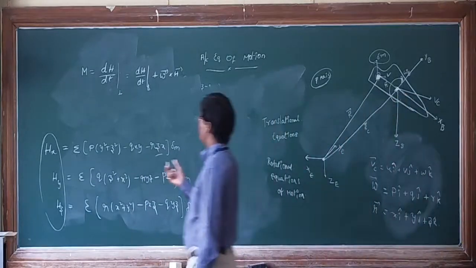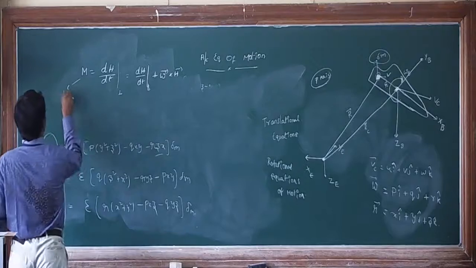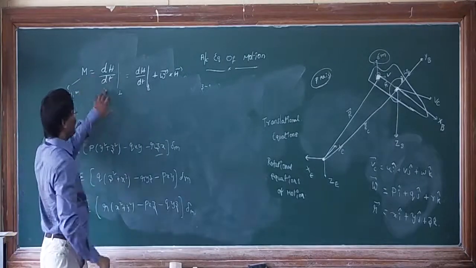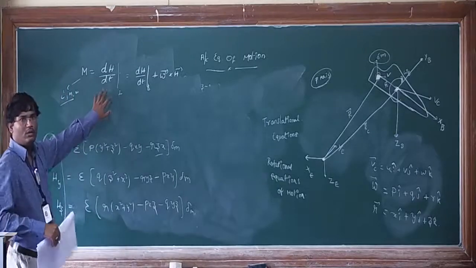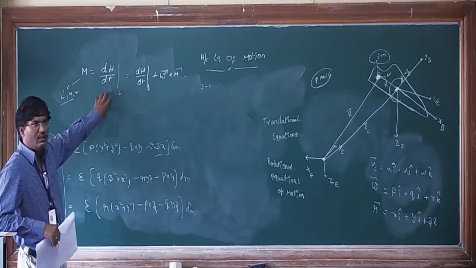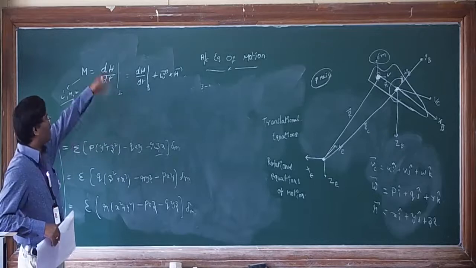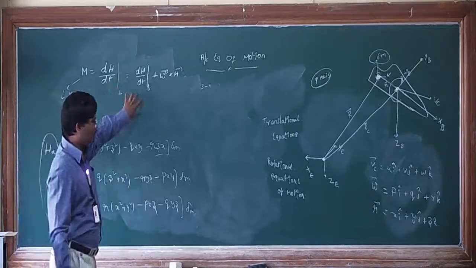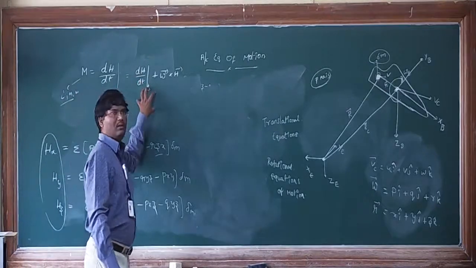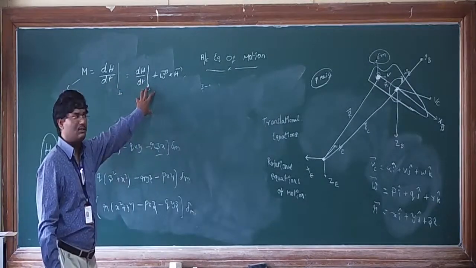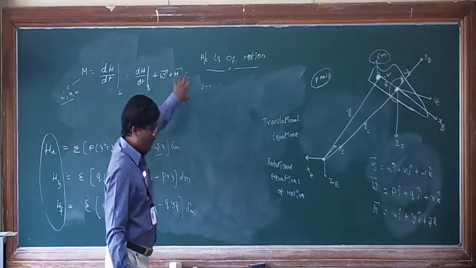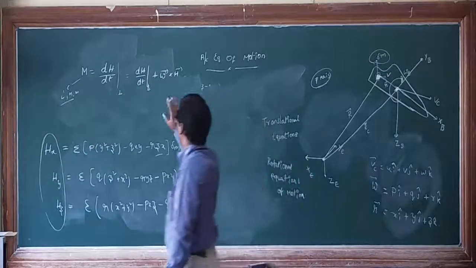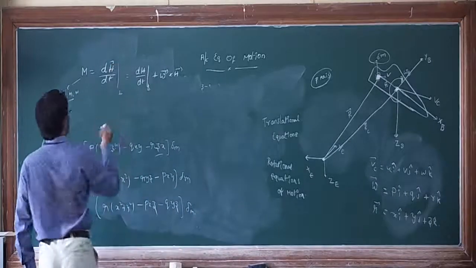These moments are nothing but pitching, yawing, rolling moments, which are the rate of change of angular momentum. So how will you write this in the inertial frame of reference? Some vector in the inertial frame equals that vector in the body fixed frame plus omega bar cross that vector, right? Here the vector is h bar, the angular momentum.